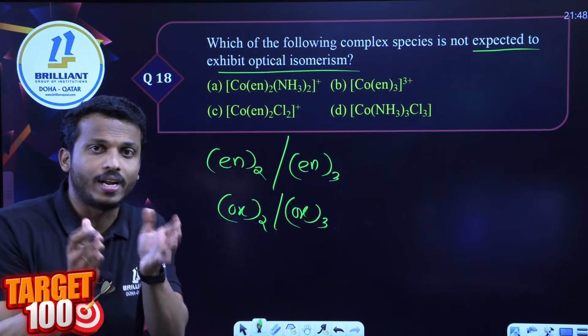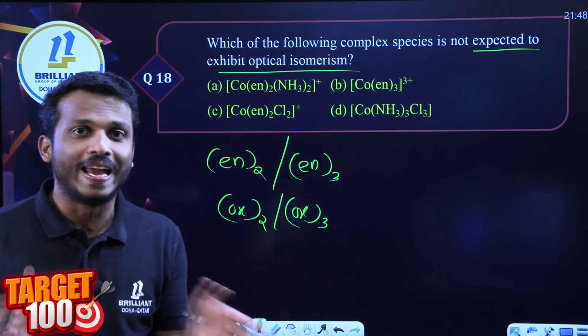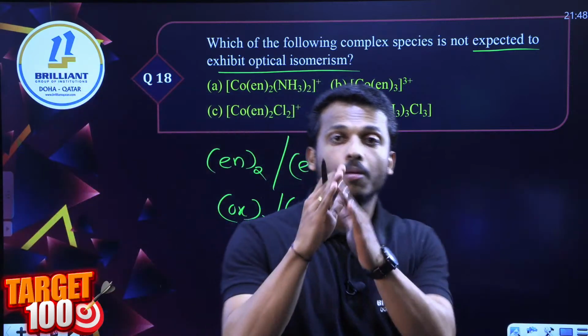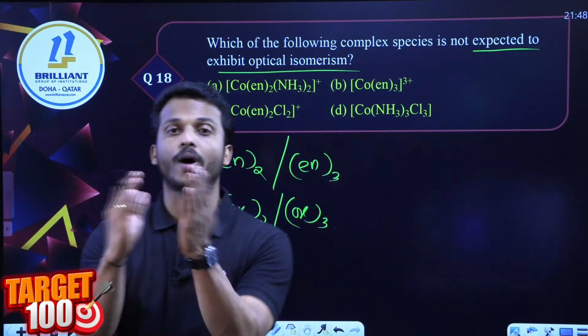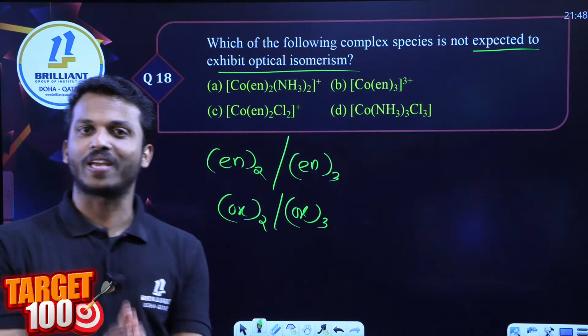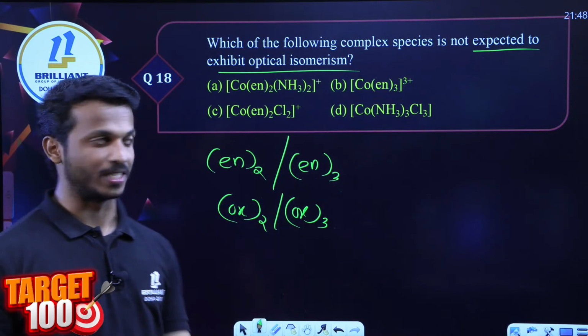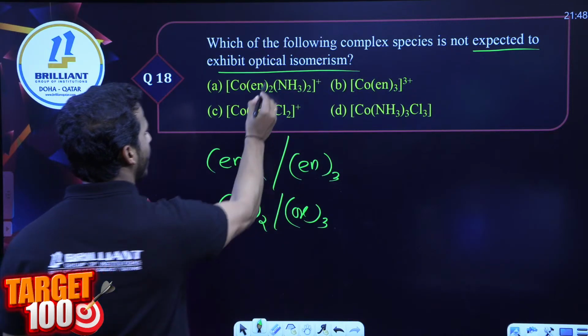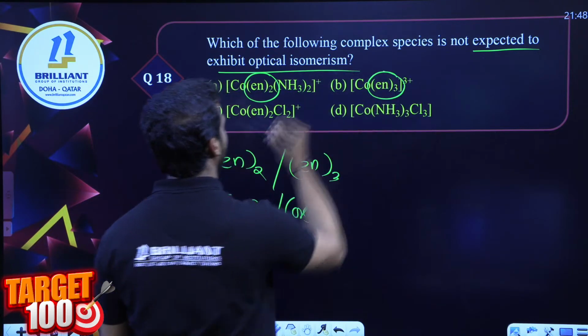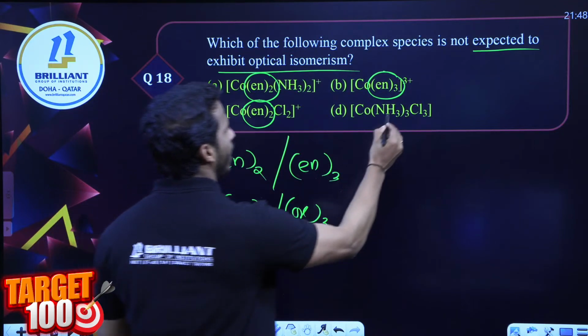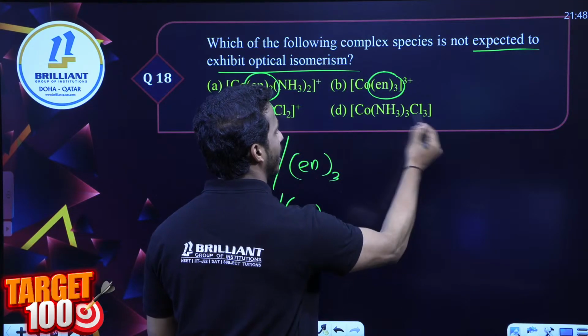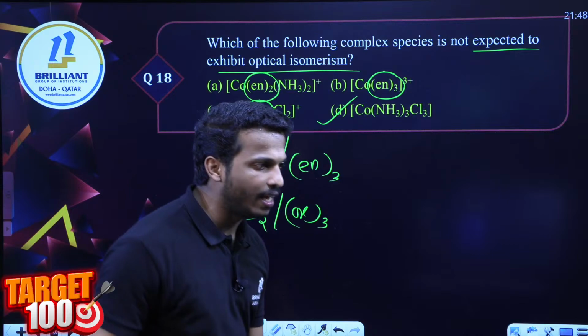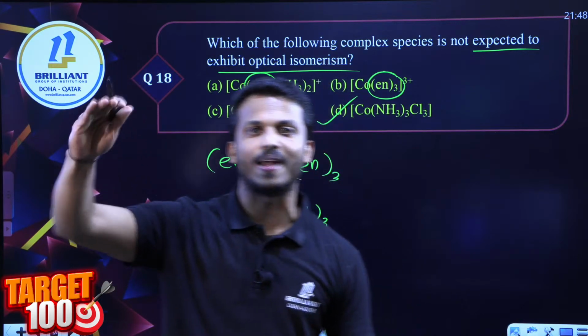This is one of the conditions. That's not enough, and the mirror image should be non-superimposable. In such cases, it can show optical isomerism. So which one cannot? Option D doesn't contain any bidentate ligand, so option D cannot show optical isomerism.